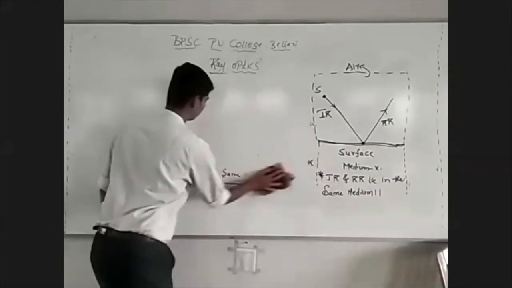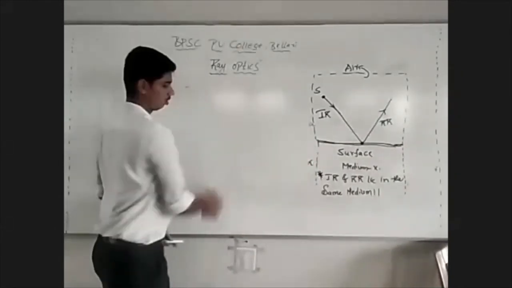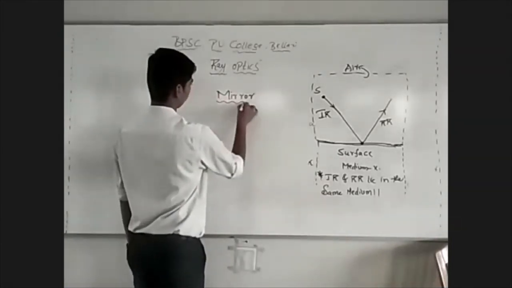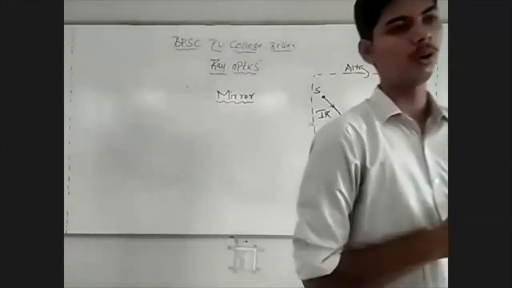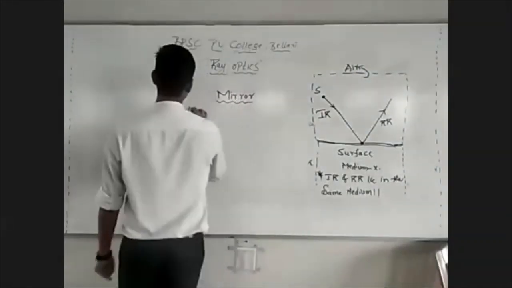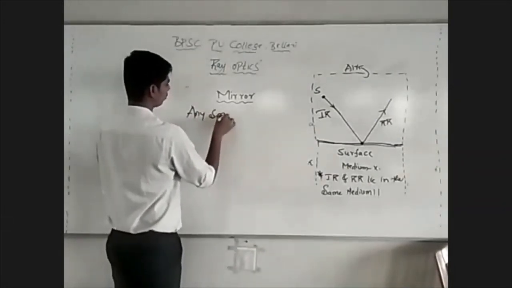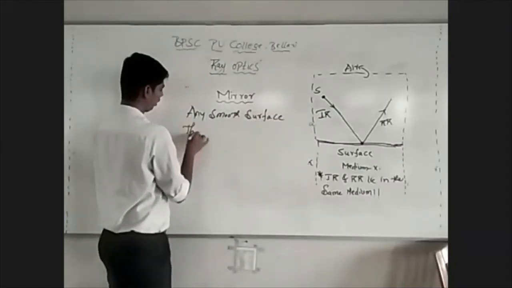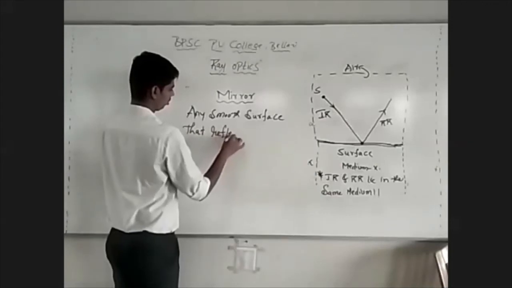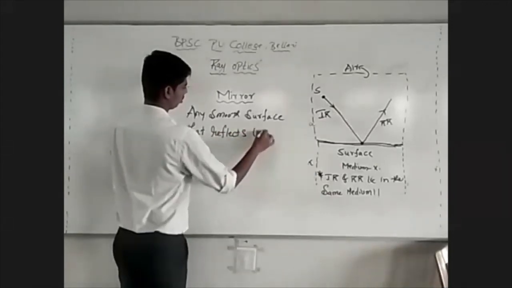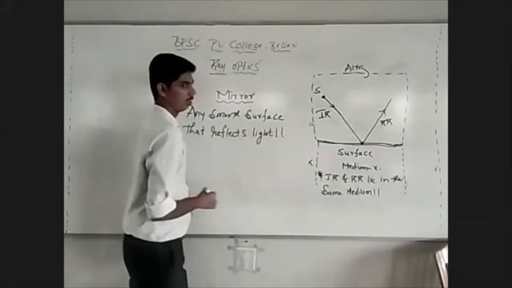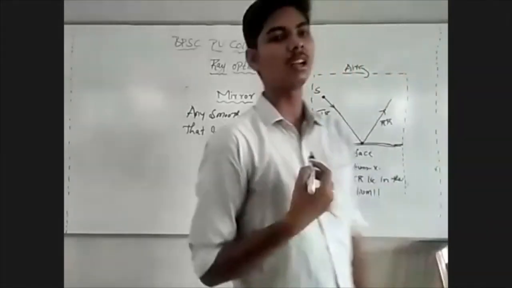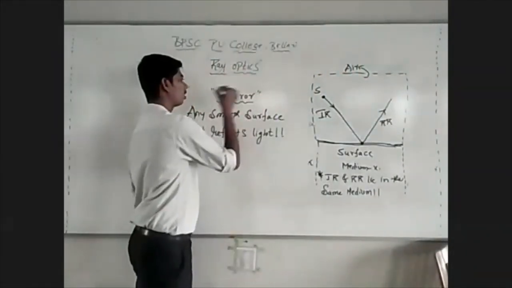After understanding this phenomenon of reflection of light, you need to know what is a mirror. See, a mirror is any smooth surface that reflects light. A mirror is any smooth surface that reflects light. Any surface that reflects light, we can call it a mirror.